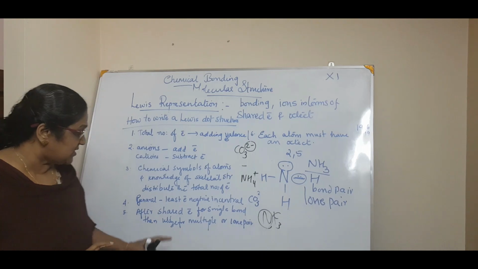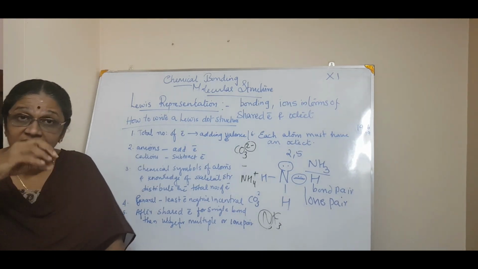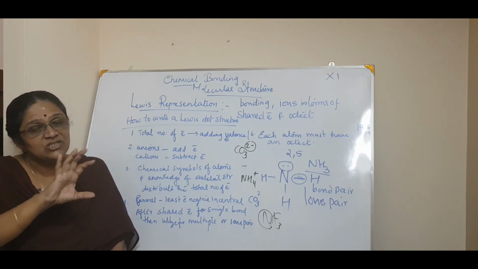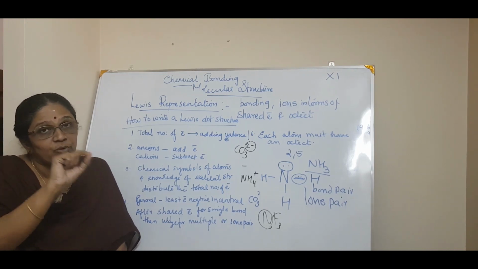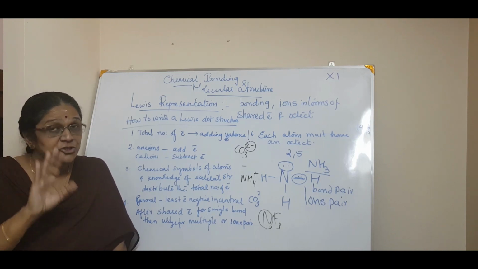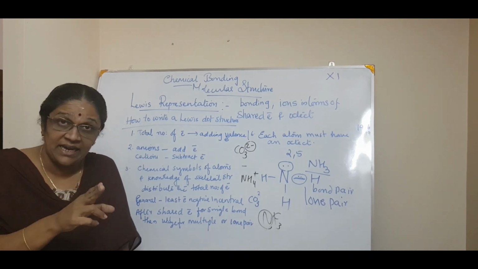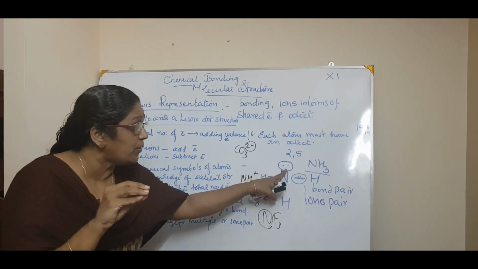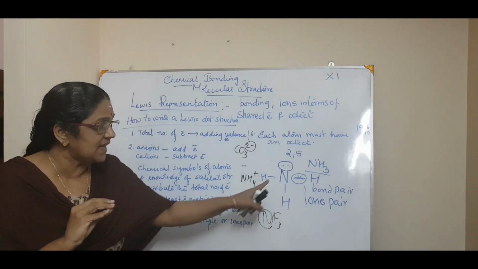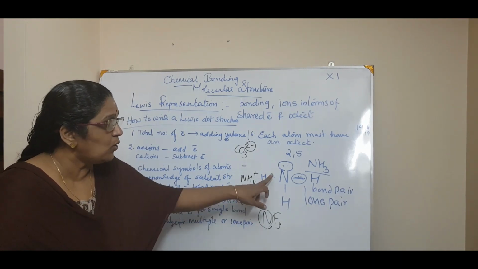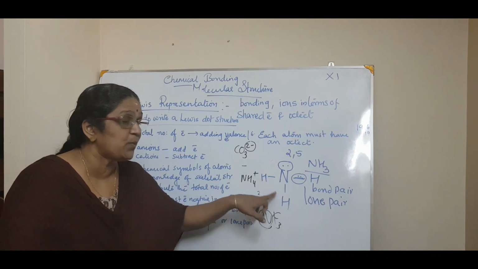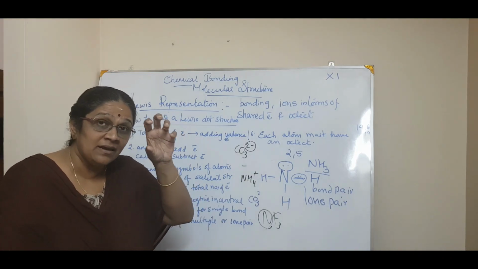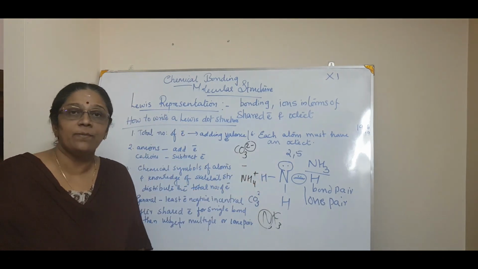Correct? Then the rule says, after we have shared the electrons for making a single bond, first you don't put the double bond like that. First you make a skeletal arrangement, then you put single bonds. Then you check if a multiple bond is needed, and you carry on with that. Otherwise, you put it as lone pair of electrons. In ammonia's case, I need only 3 electrons from nitrogen to share with hydrogen, right? Then these 2 electrons, I put on the nitrogen itself. That is called a lone pair of electrons.